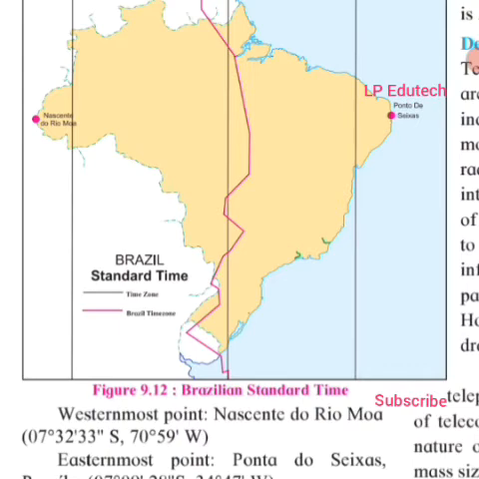The red line in the map shows the GMT minus 3 time zone, which is the official Brazilian time, that is BRT. This is what this red line indicates.